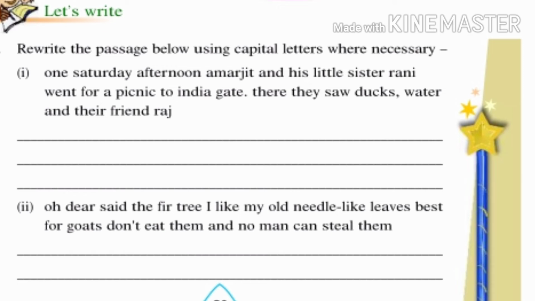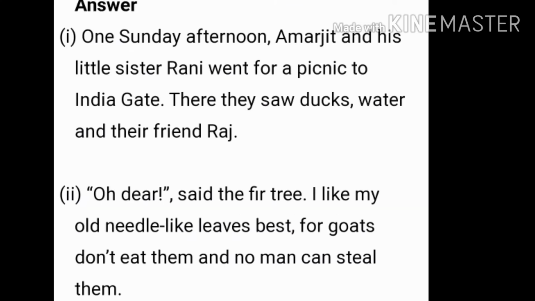Now we will see the next question in Let's Write. Rewrite the passage below using capital letters where necessary. In this question, two small passages are given here, and you want to find out where you can use capital letters in these passages and rewrite them. Now here I will show you the answer passages where I have made changes by using capital letters. So you should see that properly and rewrite these passages with these changes in your notebook.